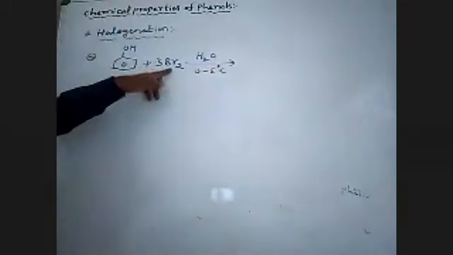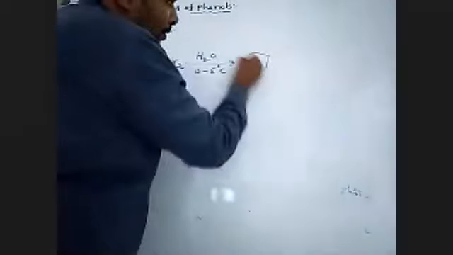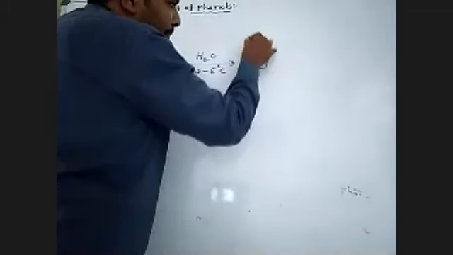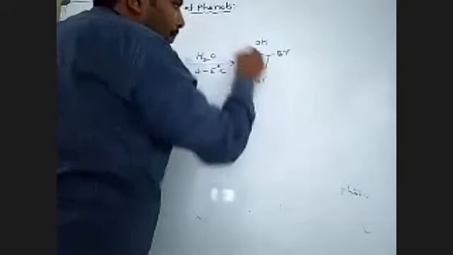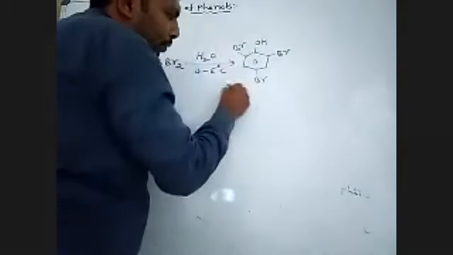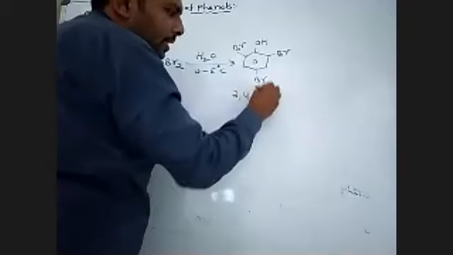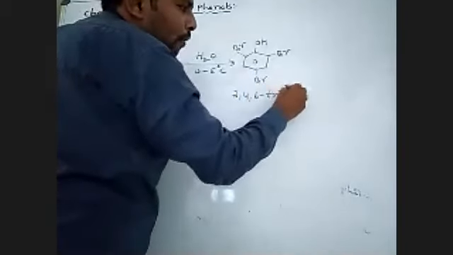Bromine attacks the ortho and para positions. Phenol is a highly activating group, so in phenol, bromine attacks the ortho, para, ortho positions, giving 2,4,6-tribromophenol.